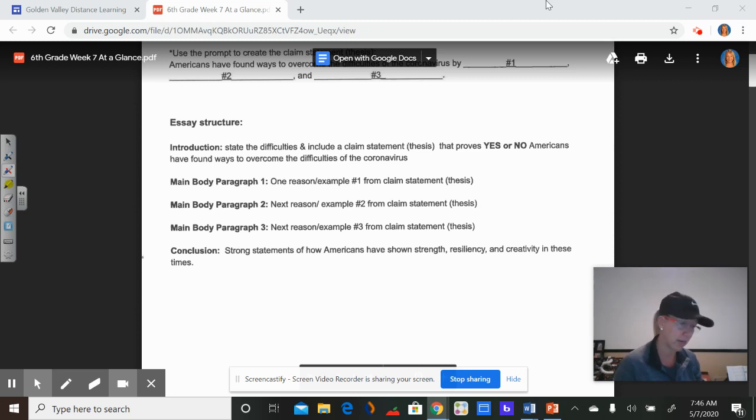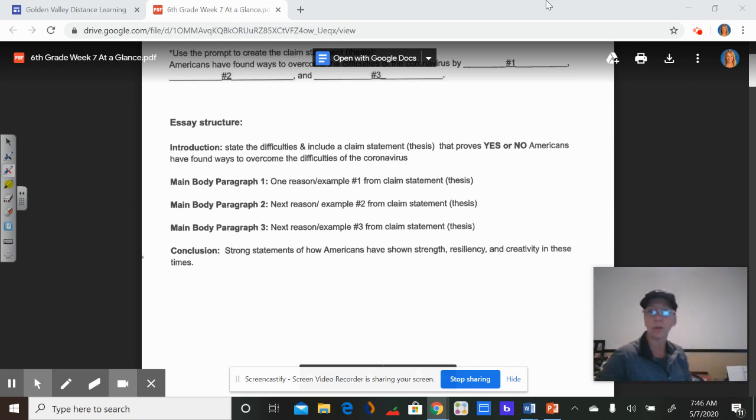The next story was about kindness. According to experts, kindness is a way to overcome the difficulties of COVID-19. And then the final article from yesterday was families around the world are in shelter in place together and are finding fun ways to overcome the boredom, which is a major difficulty in facing the coronavirus as well. So those were your three main body paragraphs.